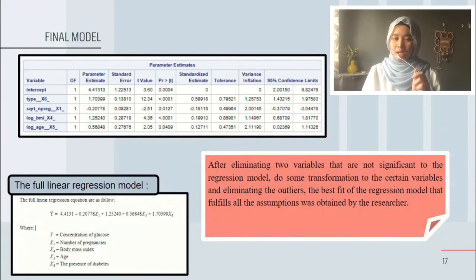For the final model, after eliminating the two variables that are not significant to the regression model, we do some transformation to certain variables and eliminate the outliers. The best fit of the regression model that fulfills all the assumptions was obtained by the researcher. And here is the final full linear regression model.